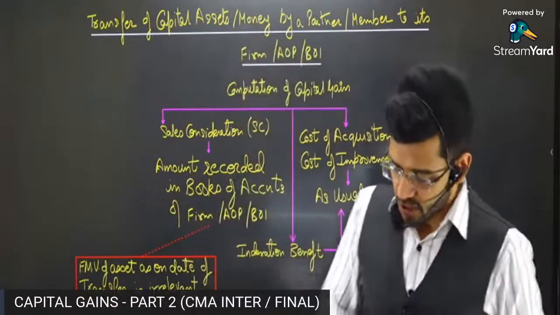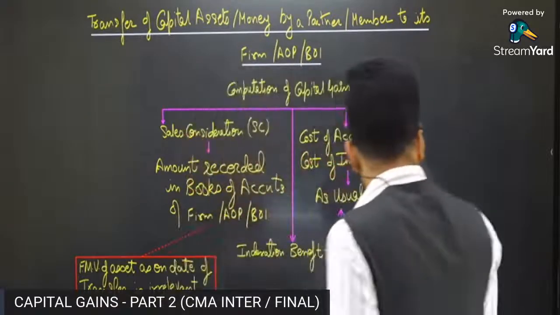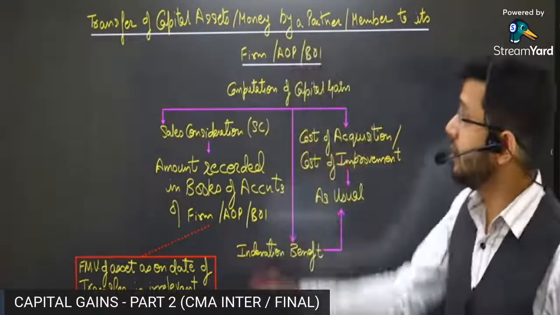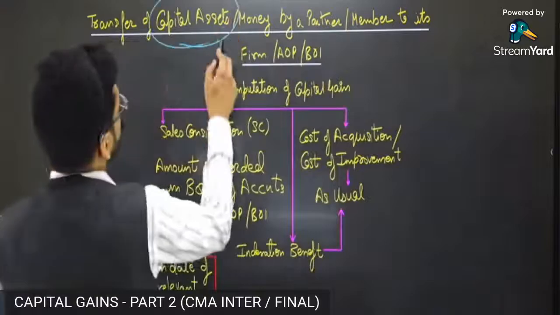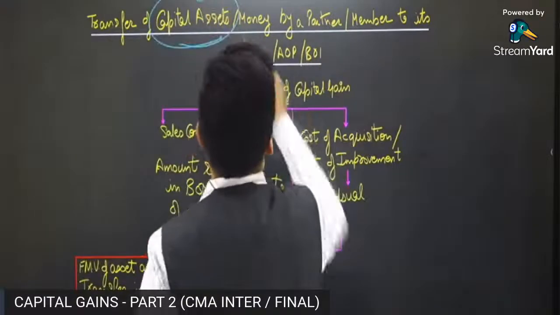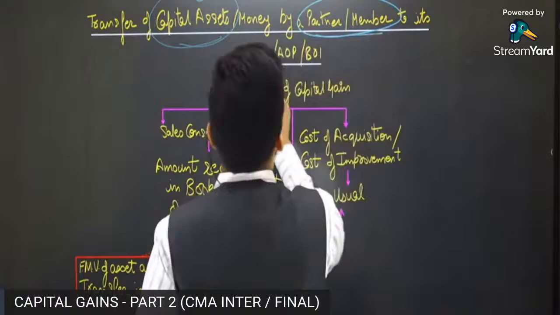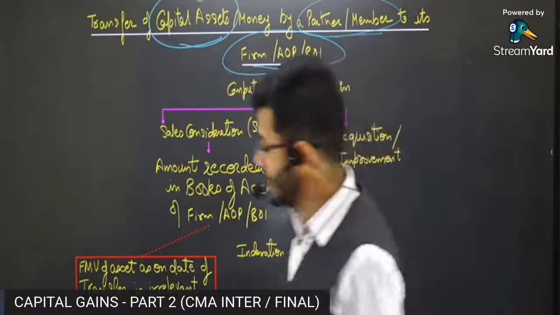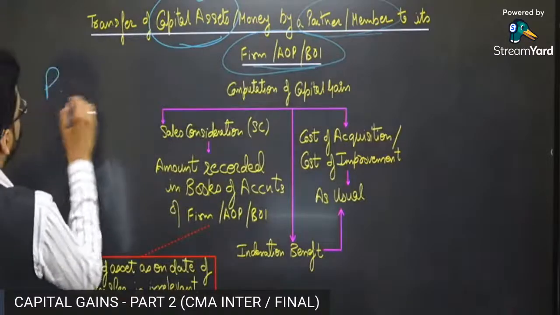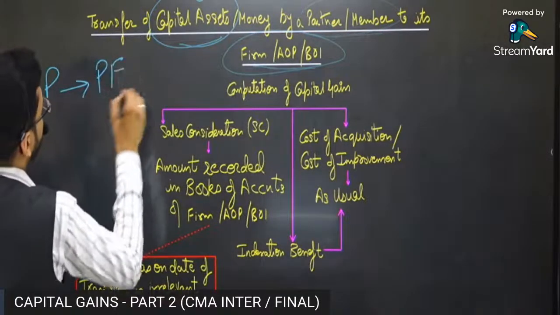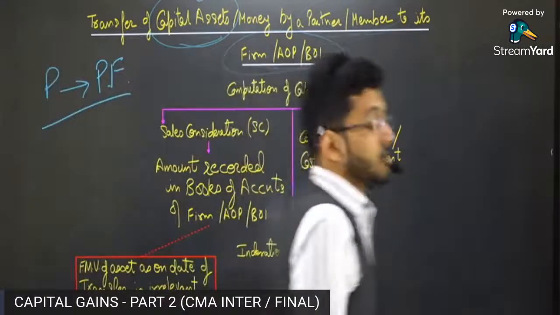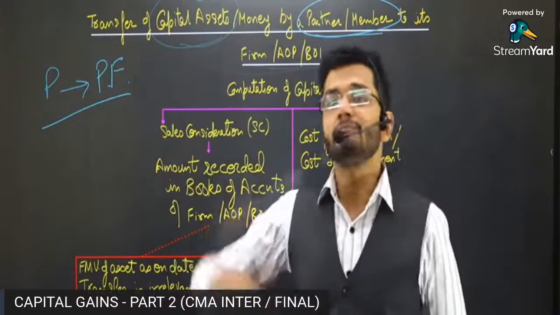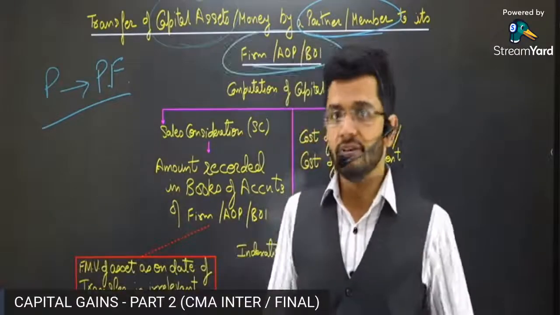In this session, we are going to compute capital gain of certain peculiar cases. The case we start with is where a capital asset is transferred from a partner or a member to the firm or AOP or BOI. This is a very peculiar case where a partner of a firm transfers his asset to the partnership firm. Why would a partner do that? Sometimes the partner does not have money to contribute to the business of the firm.